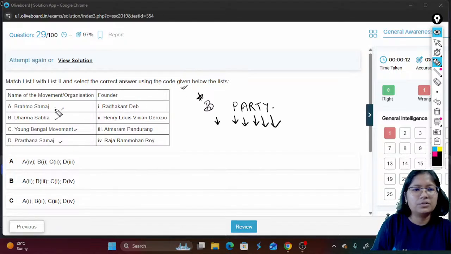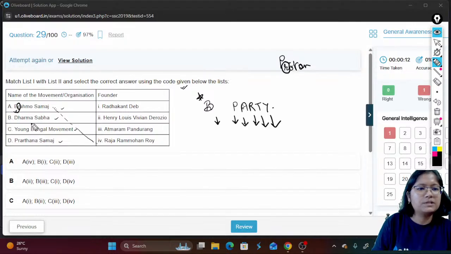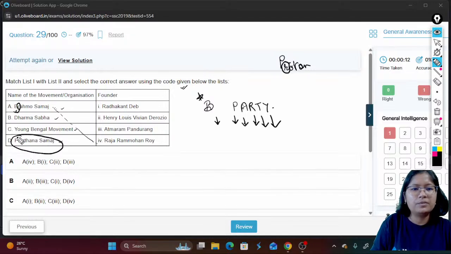Brahmo Samaj, Raja Ram Mohan Roy. Many times, for example, I will again repeat, for Proton, Rutherford is hidden here. For Brahmo Samaj, I will try to see Raja Ram Mohan Roy hidden here. Then for Prarthana Samaj, let us stick on Radhakant Dev.